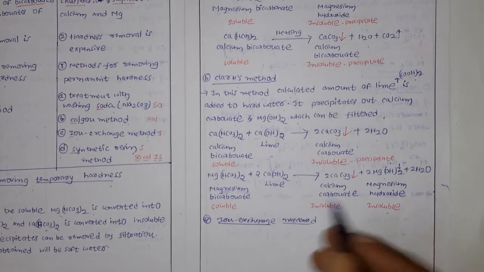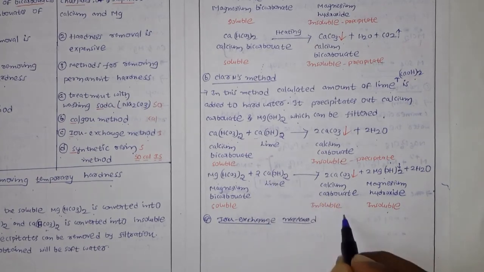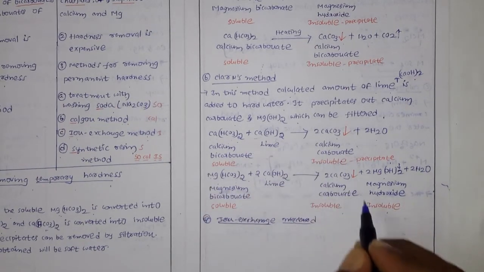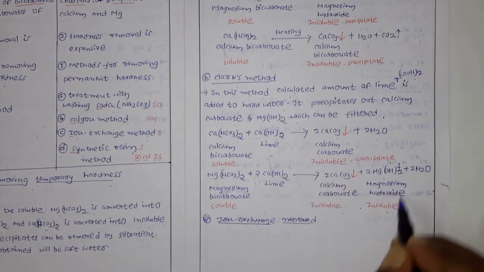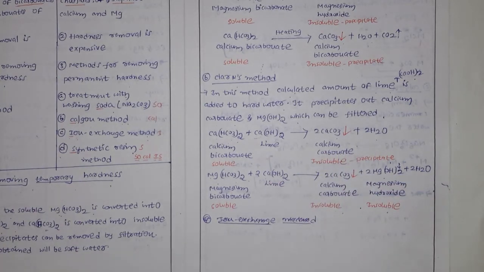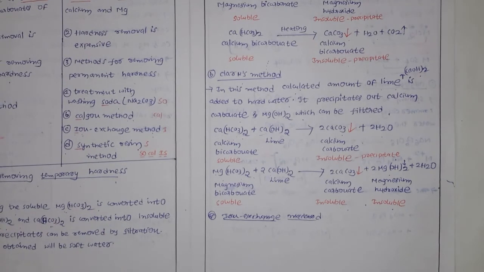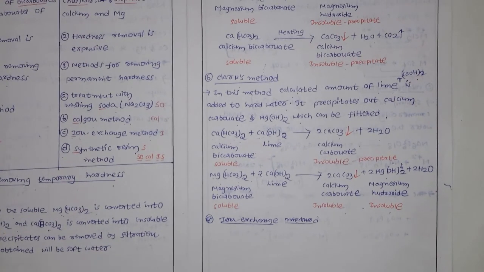So this calcium also converts to precipitate and this magnesium also converts into precipitate. Overall it forms insoluble precipitates, and now they filter these precipitates and remove the calcium and magnesium salts. Like this they can remove the temporary hardness of the water.